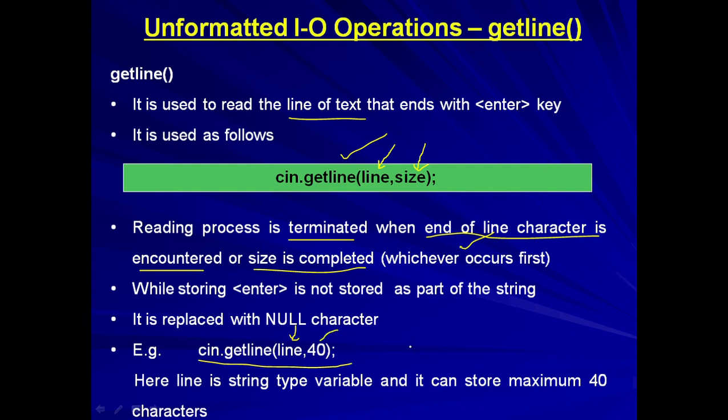Now if I give computer and press enter, that means I am giving the end of line character. Only 8 characters will be stored, that is the word computer. But if I don't press enter and keep on writing, after 40 characters the input process will terminate automatically. So the reading process is terminated when the end of line character is encountered, or the size is completed. The very important part is whichever occurs first.